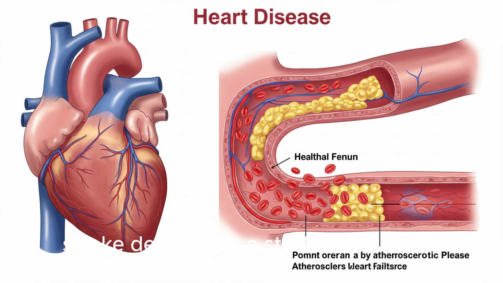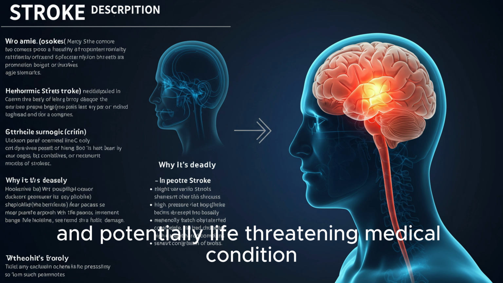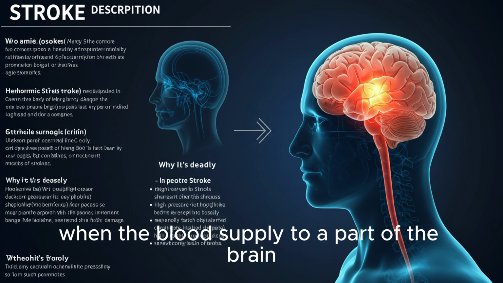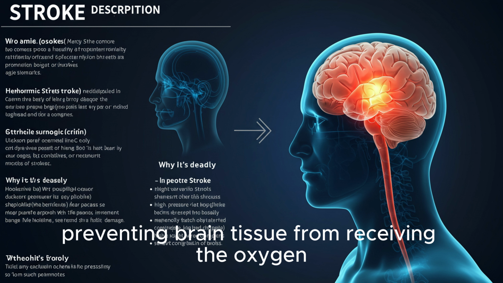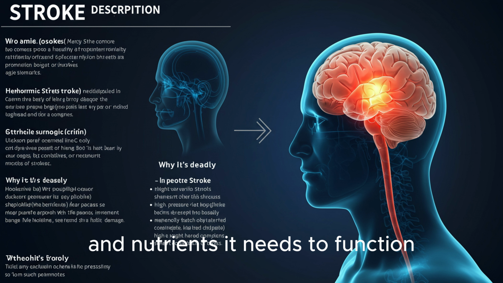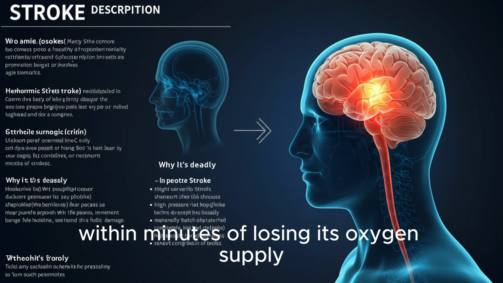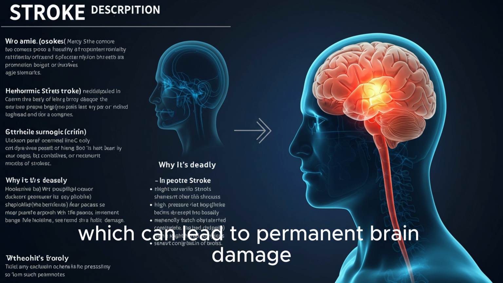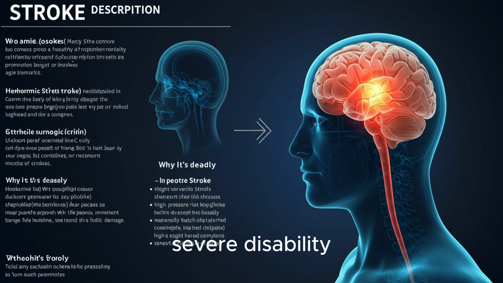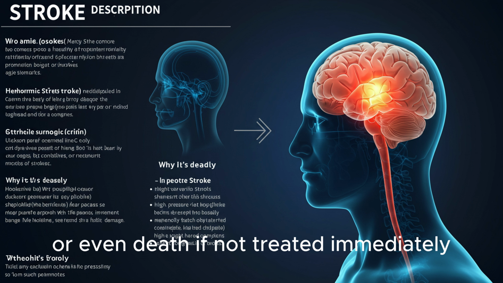2. Stroke. Description. A stroke is a serious and potentially life-threatening medical condition that occurs when the blood supply to a part of the brain is either interrupted or significantly reduced, preventing brain tissue from receiving the oxygen and nutrients it needs to function. Within minutes of losing its oxygen supply, brain cells begin to die, which can lead to permanent brain damage, severe disability, or even death if not treated immediately.